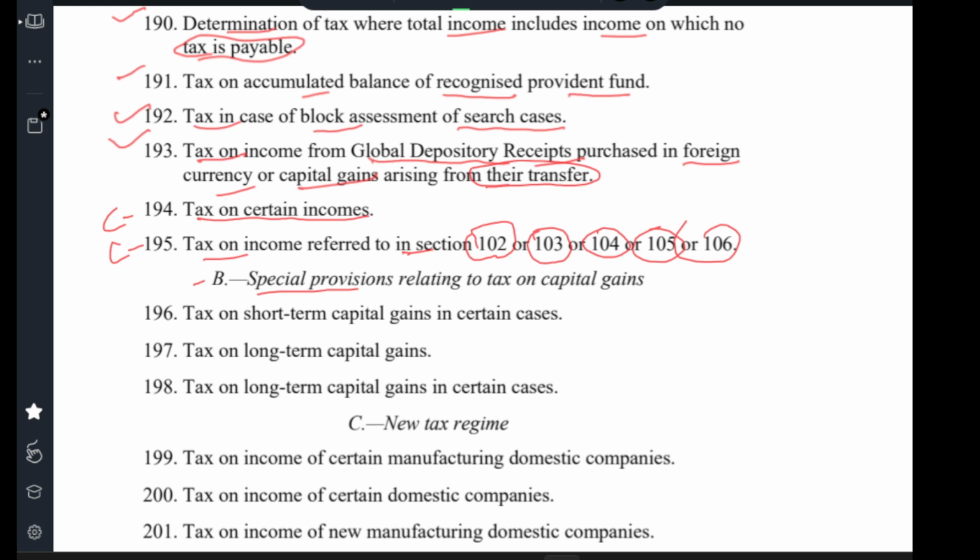B. Special provisions relating to tax on capital gains. Clause 196 Tax on short-term capital gains on certain assets. Clause 197 Tax on long-term capital gains. Clause 198 Tax on total long-term capital gains in certain cases.